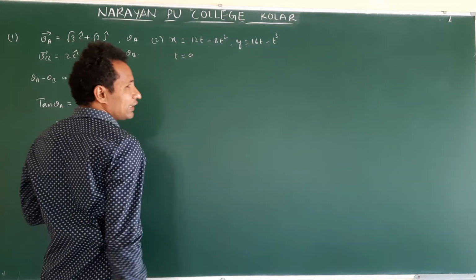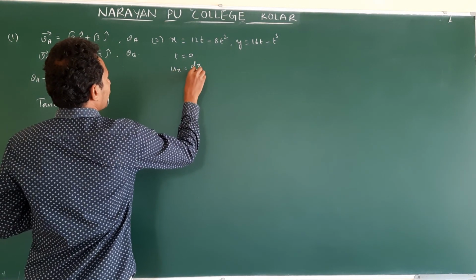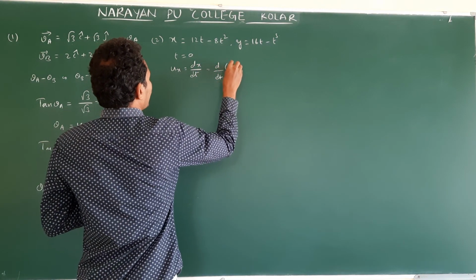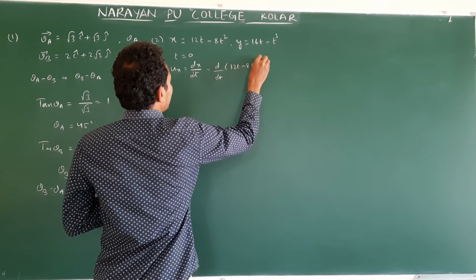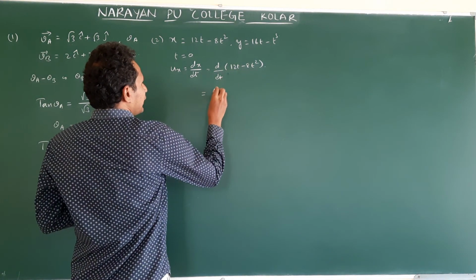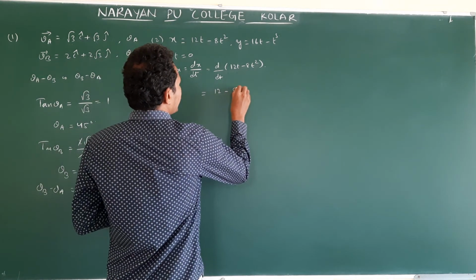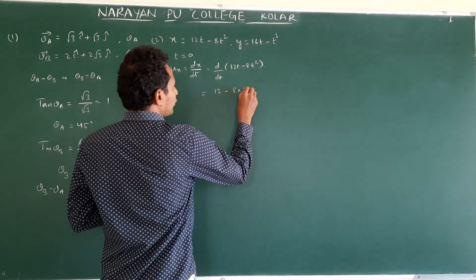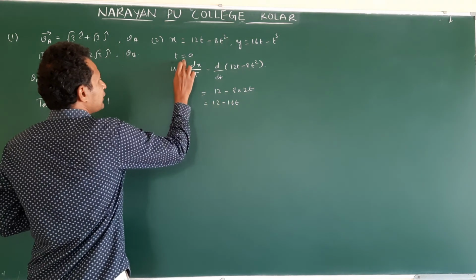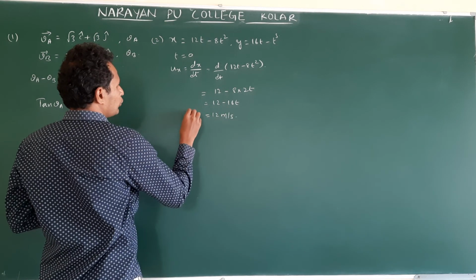Then how do we get it? You differentiate this. You will get velocity along the x direction. Ux is equal to dx by dt, so d by dt of 12t minus 8t square. First, 12t: 12 into dt by dt, the differentiation of t is 1. So 12 minus 8 into the differentiation of t square, that is 2t. So this is 12 minus 16t. But they are asking when t is equal to 0. Substitute t is equal to 0. This is 12 meter per second, ux.